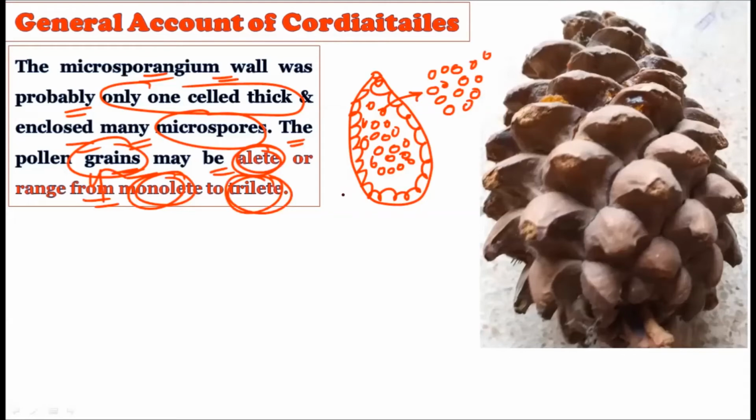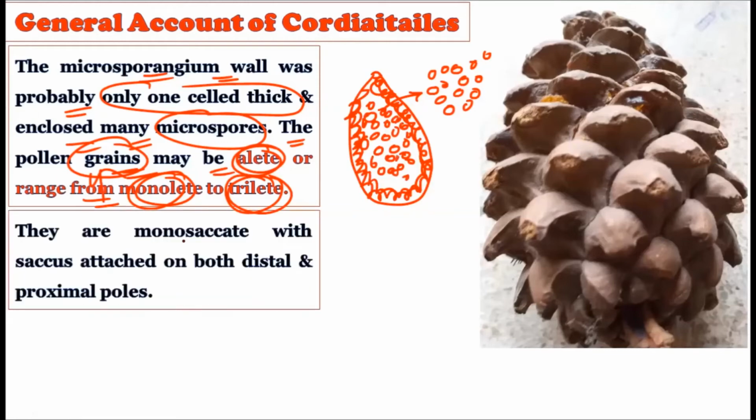Whatever the microsporangium is there, its outer wall is only one cell in thickness, while in the center it will have the microspores. Now consider this. They are monosaccate with the sacs attached on both distal and proximal poles. Monosaccate means only one sac is there, and it is attached to the apex as well as the base of the microsporangium. This one sac is harboring all the male gametes, that is, the microspores.